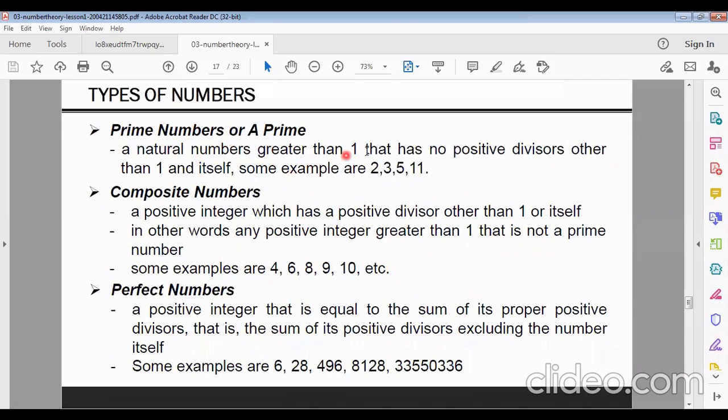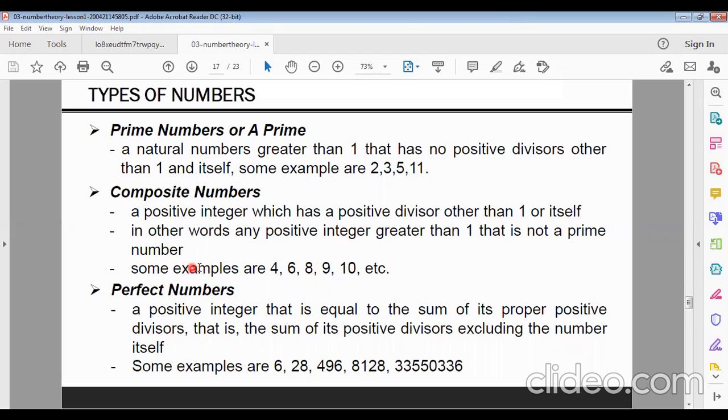Prime number you must know. A natural number which is greater than 1 and has no positive divisors other than 1 and itself is called a prime number. And composite numbers are the opposite of prime numbers, that means they have other factors: 4, 6, 8, 9, 10, etc. are composite numbers, because 4 means 2 multiply 2, 6 means 3 multiply 2. That means it has positive divisors.